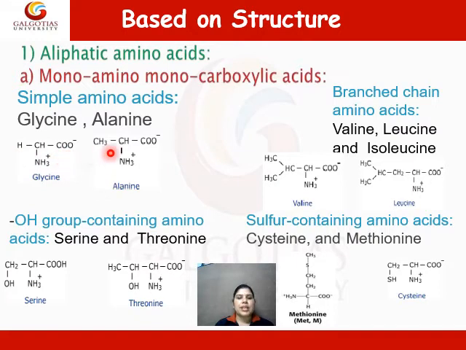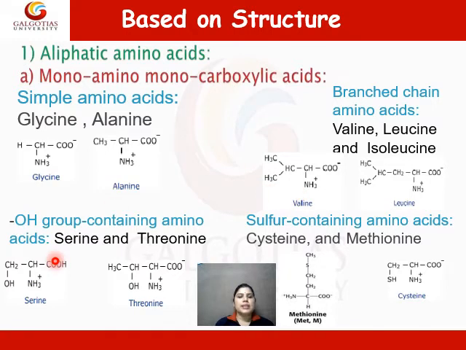This side chain is linear in structure. Monoamino monocarboxylic amino acids can be further classified into branched side chain amino acids. Examples are valine, leucine and isoleucine. These amino acids have a branched side chain in the alkyl group. For example, valine has an isopropyl group in the side chain.